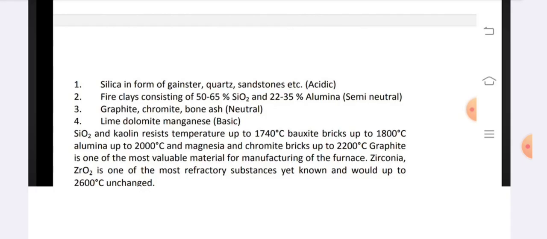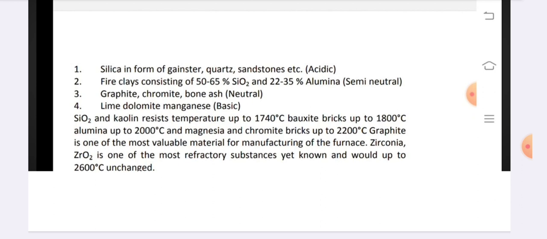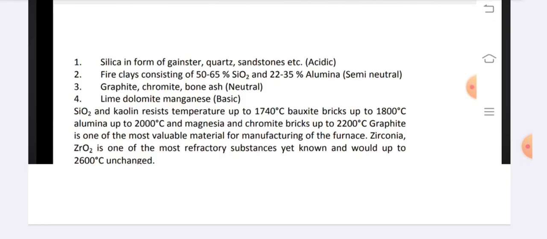SiO2 resists temperature up to 1740 degrees Celsius, bauxite bricks up to 1800 degrees Celsius, alumina up to 2000 degrees Celsius, and magnesia and chromite bricks up to 2200 degrees Celsius. Graphite is one of the most valuable materials for manufacturing of the furnace. Zirconia, ZrO2, is one of the most refractory substances yet known and withstands up to 2600 degrees Celsius unchanged.